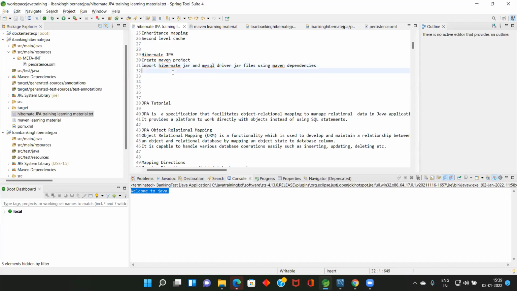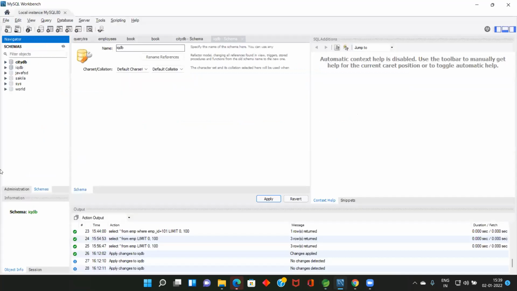So now create database. So we are going to create one area where we are going to create all our tables. So how will we create a database? Can you all right click here? Right click. Click create schema.